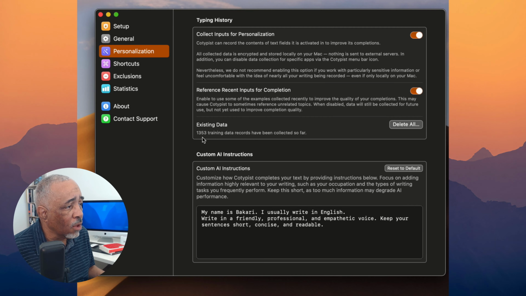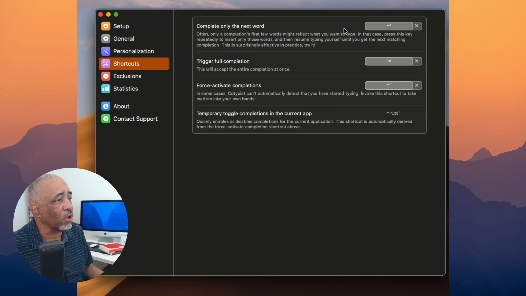So I have 1,353 training data records already in there. And then you go into the shortcuts again. If you wanted to complete the next word, you use the return key, and if you wanted to trigger the full completion, you use the tab key. And then in some applications, like the Craft application, I noticed that I have to force it to work in that application. I don't know why, but that's a problem there. And then you can toggle it on and off with this keyboard shortcut.